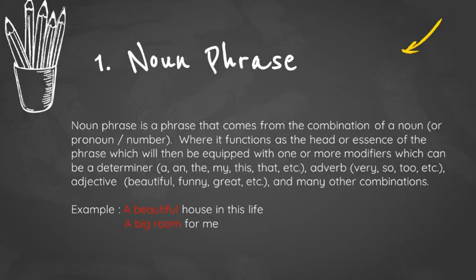These can be determiners such as a, the, my, this, that, and etc., adverbs such as very, so, too, and etc., and adjectives such as beautiful, funny, great, and many other combinations. The examples are a beautiful house in this life and a big room for me.